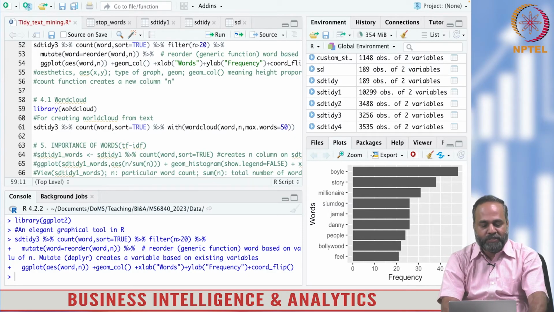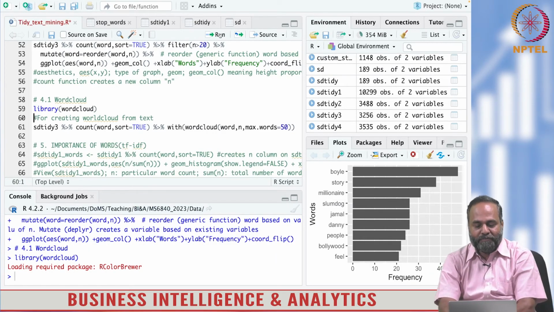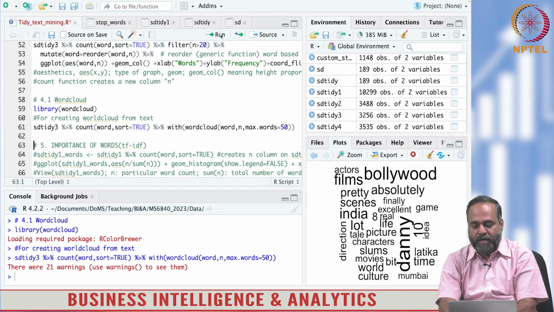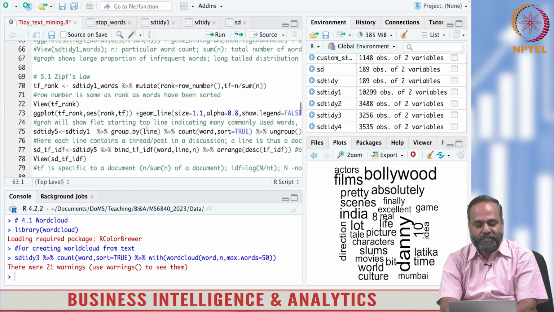R has a wordcloud library, which you can use to create a word cloud where important words have higher font size and unimportant words have lower font size. It gives you a sense of important words in a cloud format instead of a bar chart. These are plots you can further improvise on, so I leave this section.